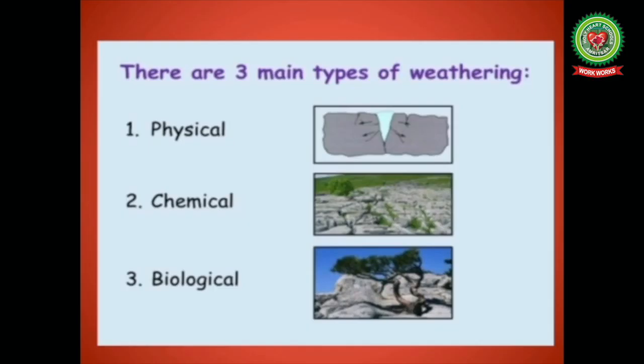There are three types of weathering processes. One, mechanical weathering. Second, chemical weathering. Third, biological weathering. This division is on the basis of the agents that affect the disintegration of rocks.